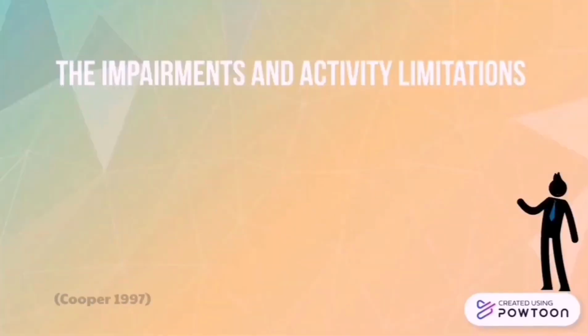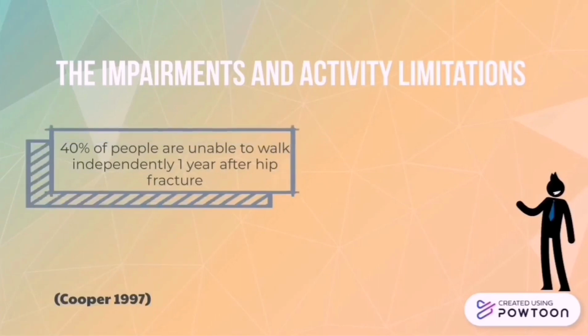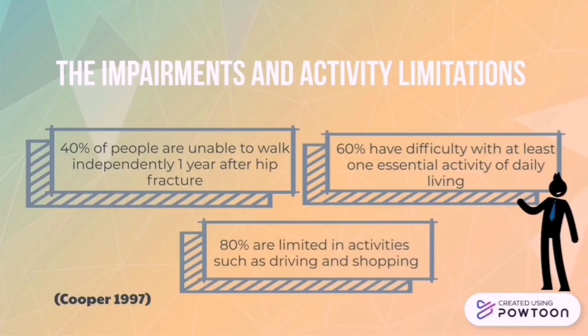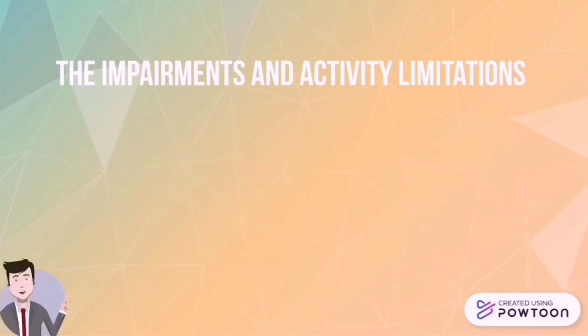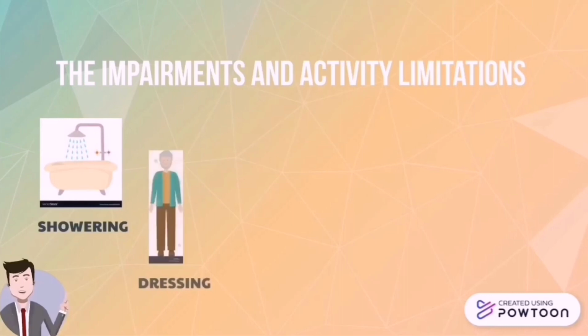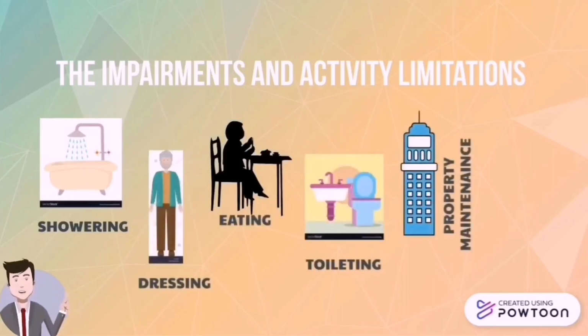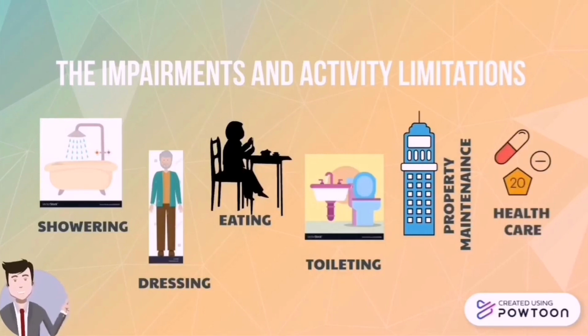Based on Cooper 1997, about 40% of people are unable to walk independently 1 year after hip fracture. 60% have difficulty with at least one essential activity of daily living, and about 80% are limited in activities such as driving and shopping. People with osteoporosis require significantly more assistance with showering, dressing, eating, toileting, bladder or bowel control, property maintenance, and healthcare.